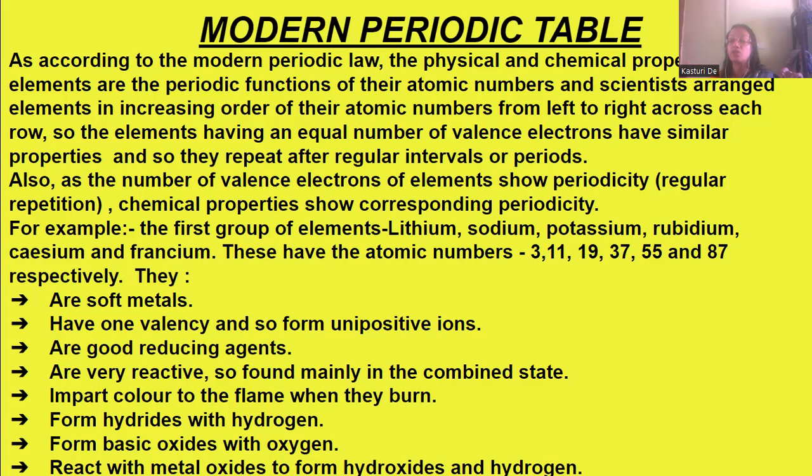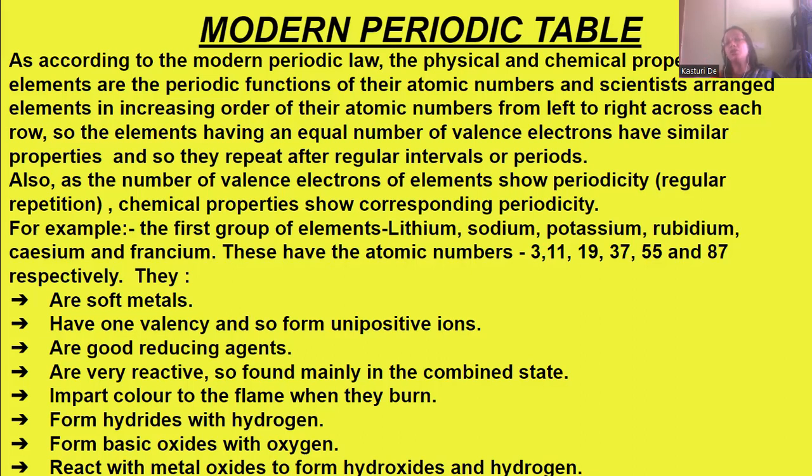Valence electrons, that is the outermost electronic configuration, will be 3. The elements having an equal number of valence electrons will have similar properties, and so this is repeated at regular intervals or periods.